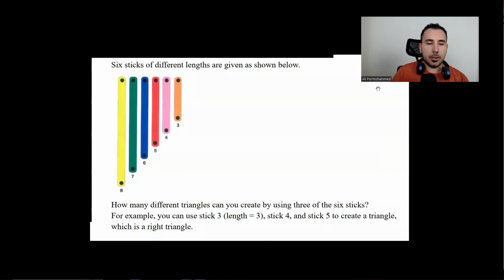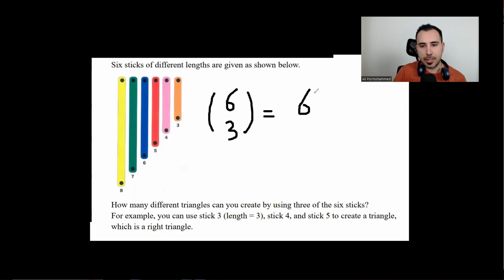So basically, how many colors do we have? We have 6 colors. And with each 3 of the colors, we could potentially make a triangle. So for example, maybe these 3. Or maybe yellow, blue, and then red with this 3. So how many 3s can we pick from these 6 colors? We have 6, and then we're going to choose 3 from it. It's going to be 6 factorial divided by 3 factorial and divided by 3 factorial.